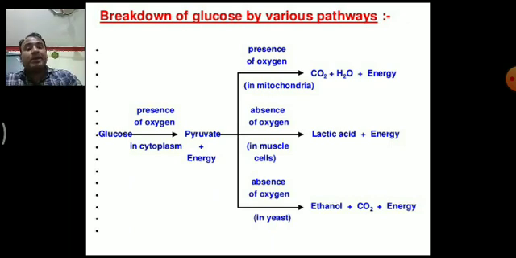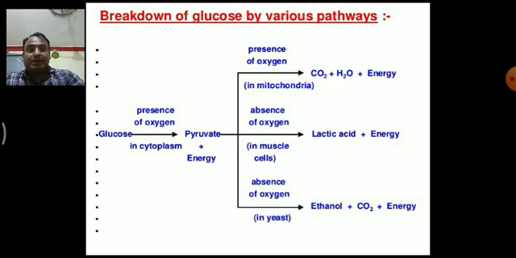Oxygen is required for the breakdown of pyruvate into carbon dioxide, lactic acid and ethanol, depending upon which type of reaction it is. The first reaction is known as glycolysis. Glycolysis is a reaction in which glucose is converted into pyruvate, and then pyruvate undergoes the Krebs cycle, and during the TCA cycle we require oxygen depending upon whether the reaction is aerobic or anaerobic.